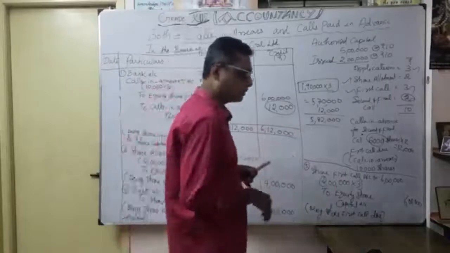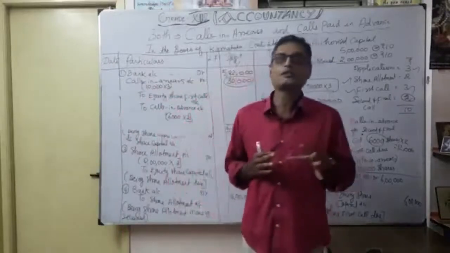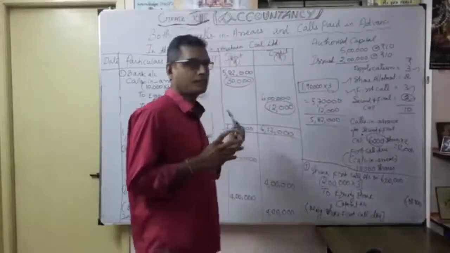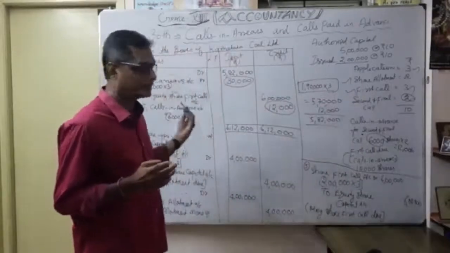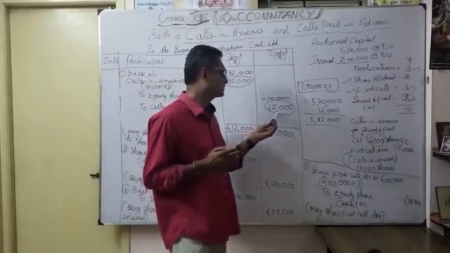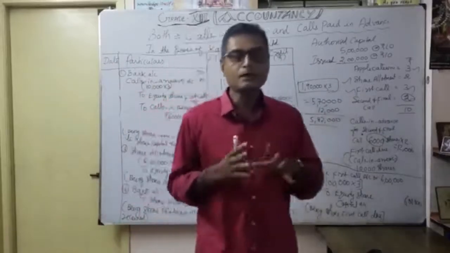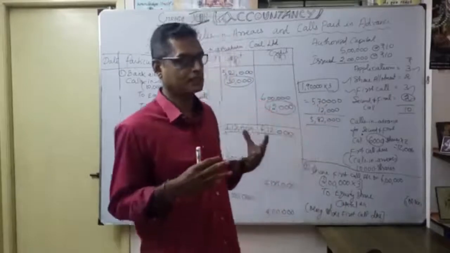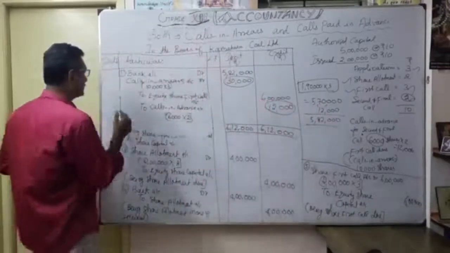Now let's move to the problem as they said. Up to the first call we have to discuss. For the second call, we do the same manner, and at the time of the second call we are going to adjust this. Here in this problem, they said up to the first call, what are the journal entries. This entry is very, very important.